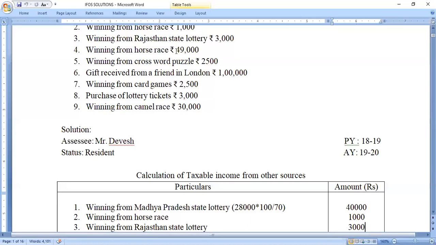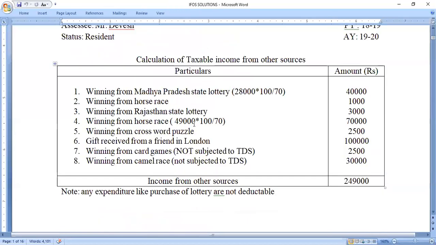Fourth one, winning from horses rupees 49,000. So 49,000 is more than 10,000 rupees. So the tax has been deducted from the source. Means we are assuming that it's a net amount and we need to do the gross up. The gross up will be done by using the formula net amount into 100 divided by 100 minus 30, that is the tax rate.